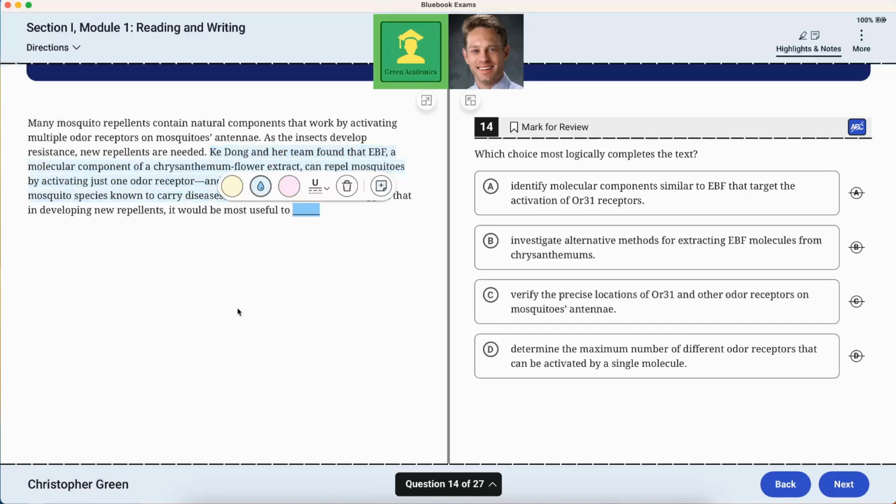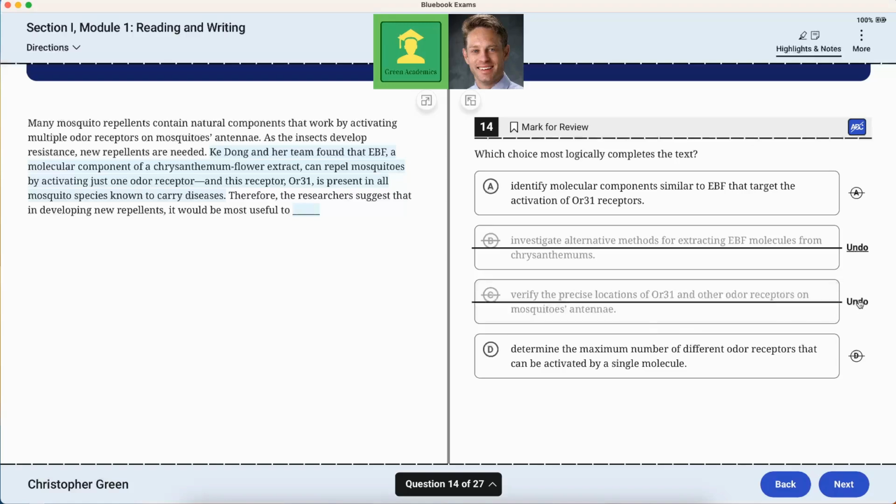Identify molecular components similar to EBF that target the activation of OR31 receptors. Maybe. Investigate alternative methods for extracting EBF molecules from chrysanthemums. Well, not quite. That would be how you get the EBF out of the flower. It's more like you should use the EBF or something like it because it solves the problem. So no. Verify the precise locations of OR13 and other odor receptors on mosquitoes' antennae. I don't think so. The exact location on their antennae, I don't think so. Determine the maximum number of photoreceptors that can be activated by a single molecule. Well, no, because that doesn't connect with the EBF at all. So instinctively, I think it's A.